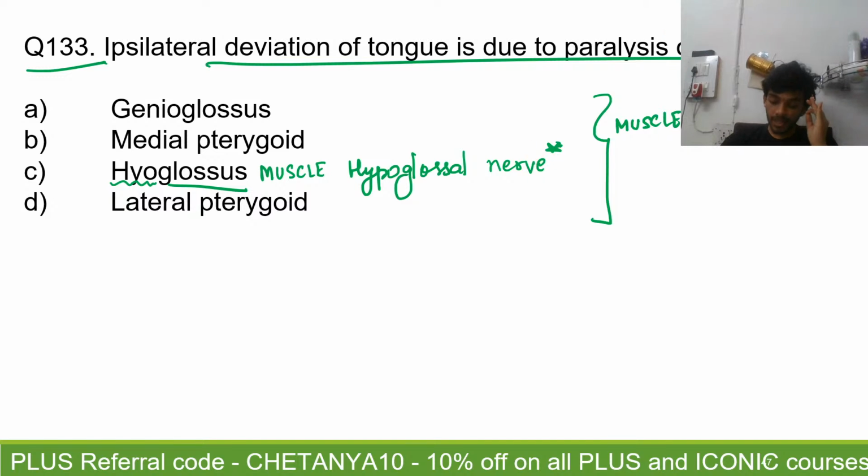The ipsilateral deviation of the tongue will not be due to damage to the hyoglossus. It will be due to damage to another muscle. Alright, and we have talked a lot about that muscle. It is also known as the safety muscle of the tongue. And that muscle is the genioglossus, not the hyoglossus. The answer is going to be A, genioglossus. Okay, 133, the answer is A.